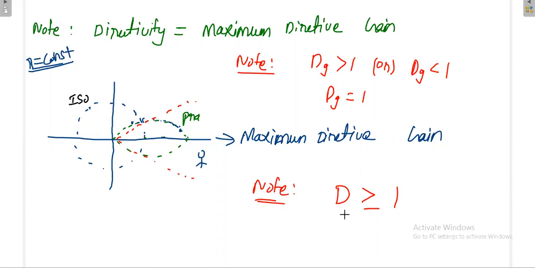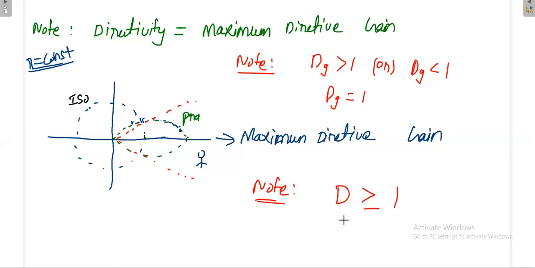And for a particular antenna, you will have only one directivity, because a particular antenna will radiate maximum power only in a particular direction. It will not radiate in all directions. Only the isotropic antenna will radiate uniformly in all directions. There you cannot classify maximum or minimum, because it radiates uniformly. But all other practical antennas will radiate the energy only in a particular direction. That means you have directivity for a particular practical antenna.